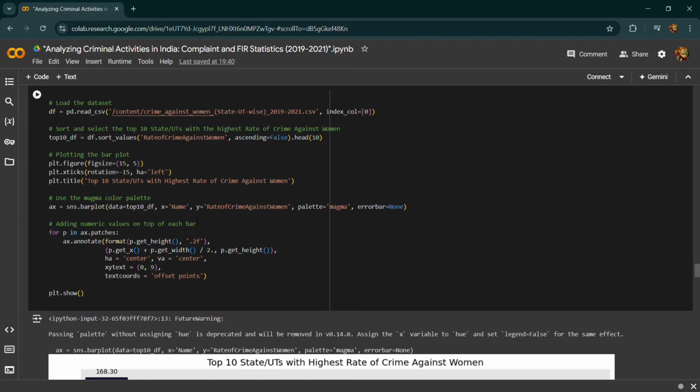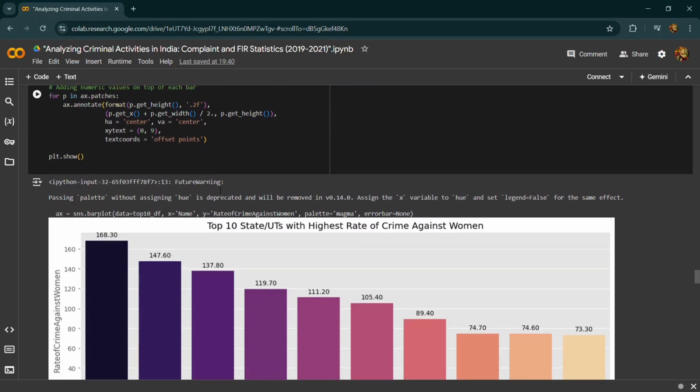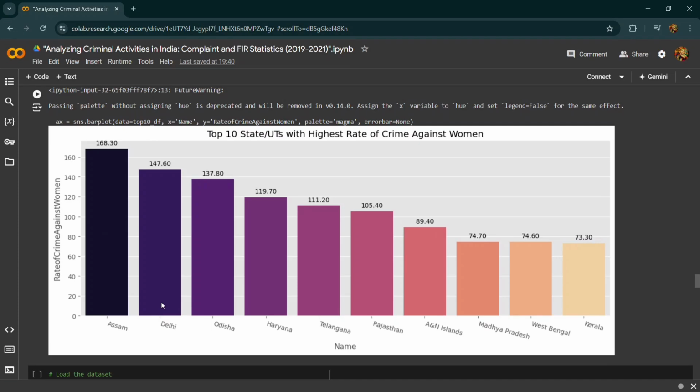So basically this visualization helps to identify the region where the issue is most prevalent, and it offers a comparative analysis of which states or union territories have the highest rate and degree of difference between them.